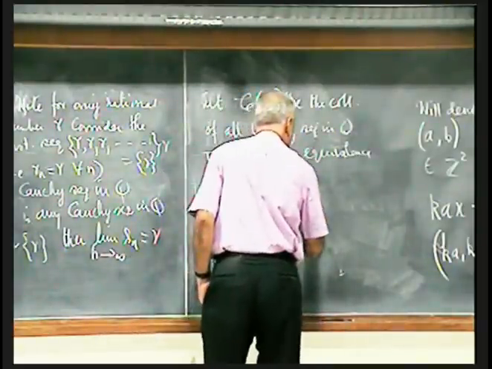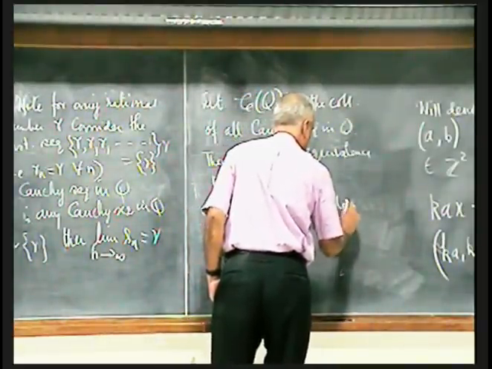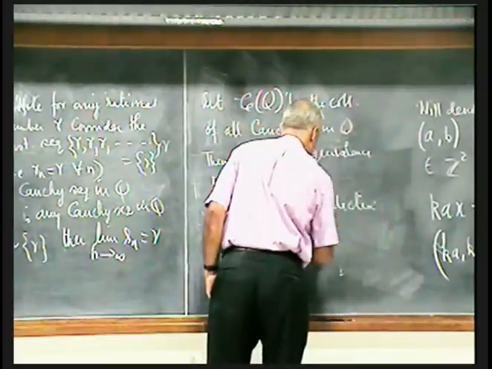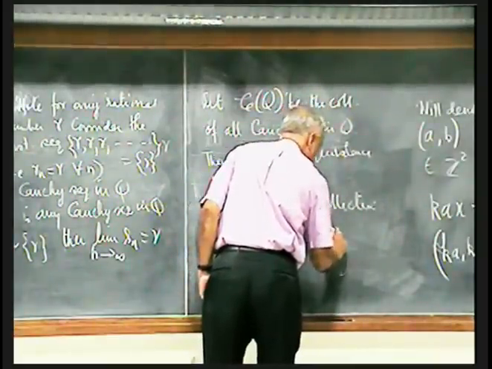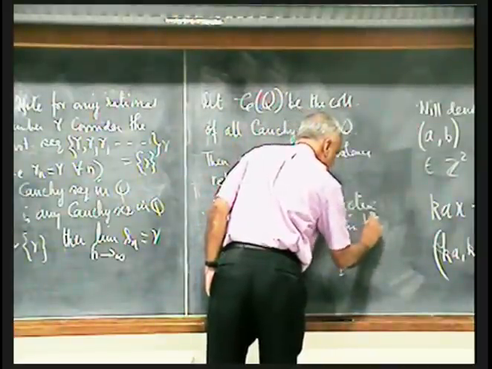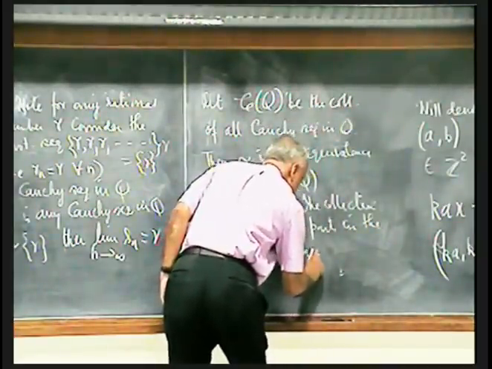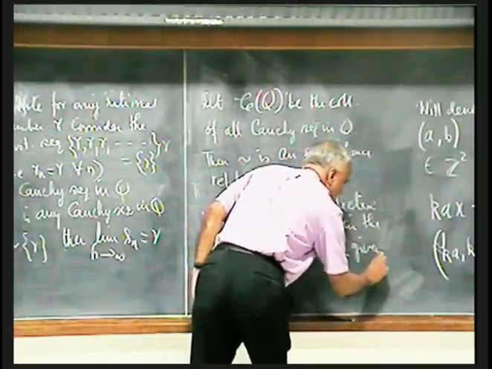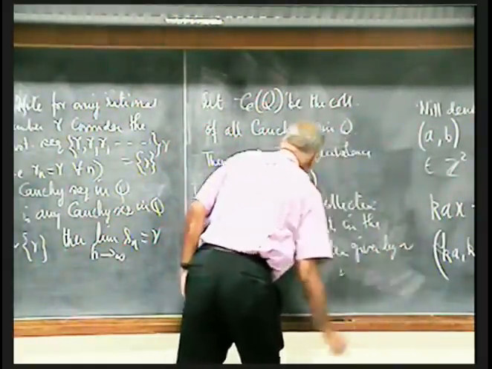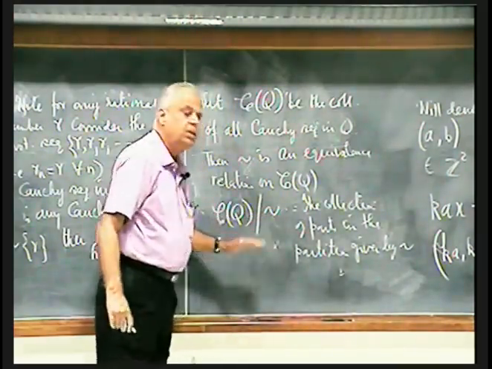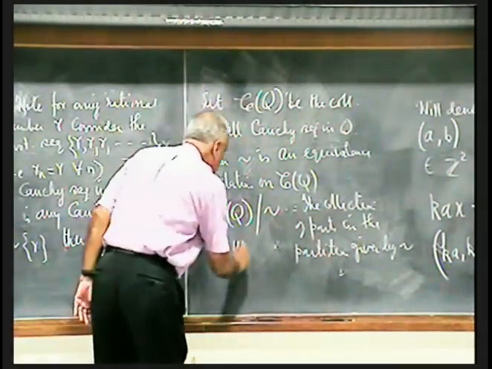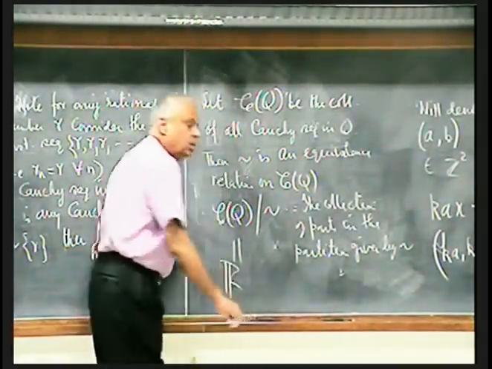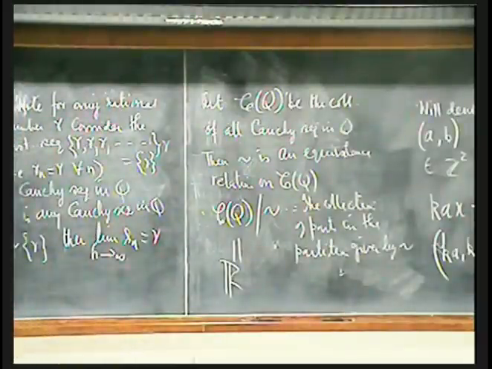So it's reflexive, symmetric and transitive. That's very straightforward. So it's an equivalence relation and therefore it gives a partition of the collection of all Cauchy sequences, and that partition is denoted by this, and this is what the number system R is. Okay, now I'll have to make a lot of comments about it.